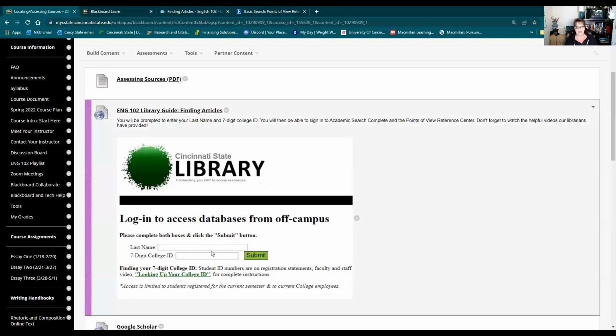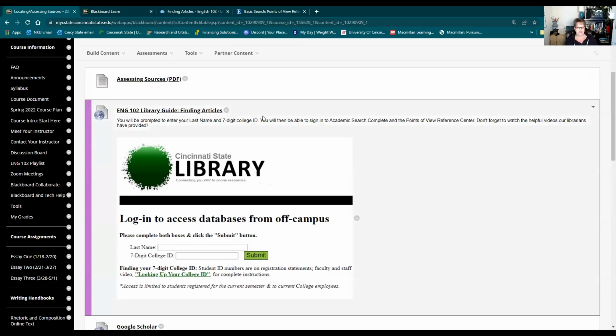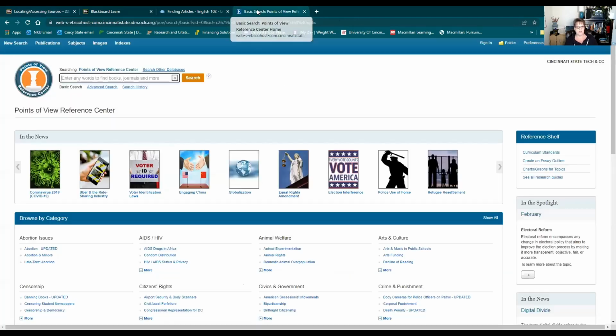If you are trying to access and you're not on campus, you will need to log in to access the databases with your last name and your 7-digit college identification number. If you are on campus, I don't think it's an issue, but for those of you who may be completely off campus, you'll need to log in. So I've already logged myself in, and this is what the Points of View Reference Center page looks like.